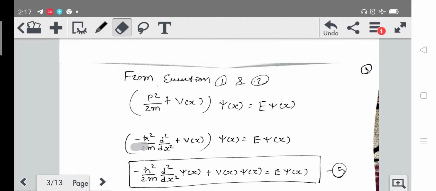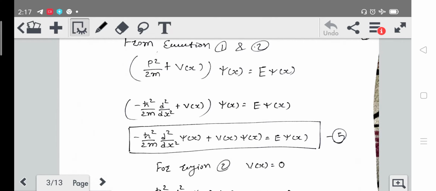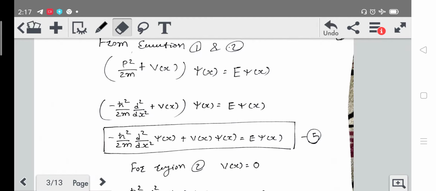So here we will have -1 ħ²/2m d²/dx² + V(x) ψ(x) = Eψ(x). Finally, let's put the wave function inside, and we will get -ħ²/2m d²/dx² ψ(x) + V(x) ψ(x) = Eψ(x).